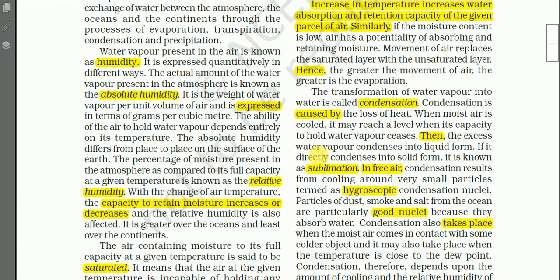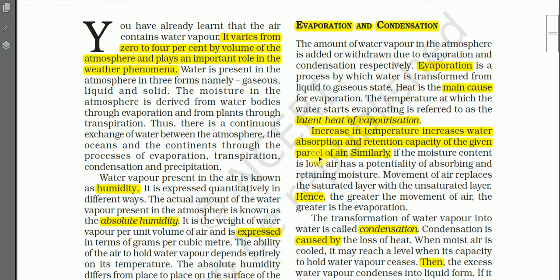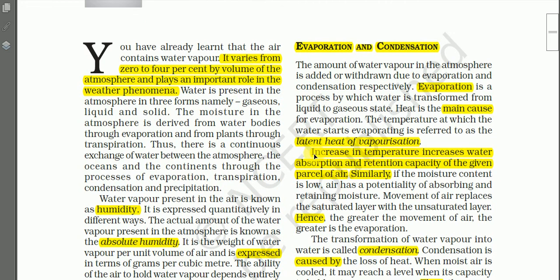Any question regarding dew point? Do you have any confusion regarding dew point? No, sir. Okay, then I think the concept of evaporation and condensation you have also learned in the previous classes, in the lower classes also.